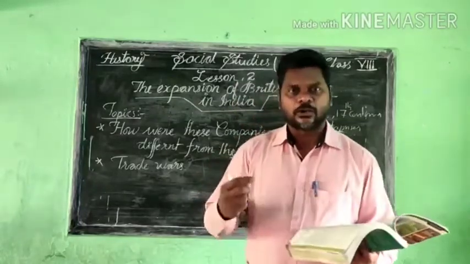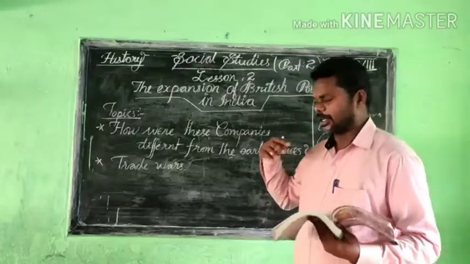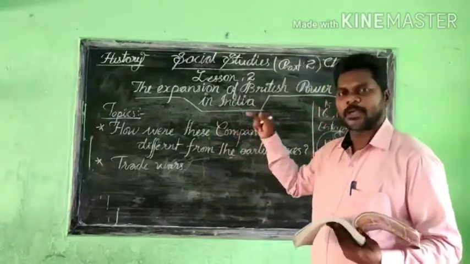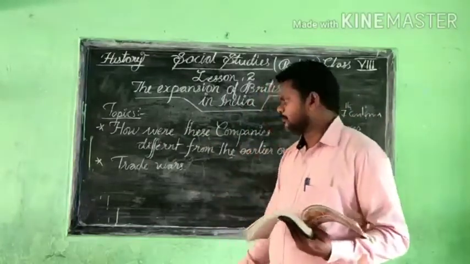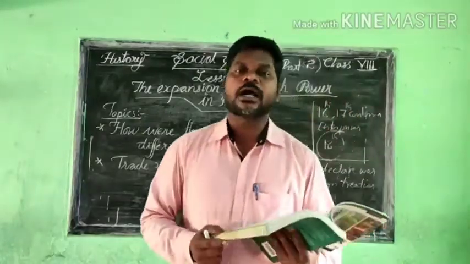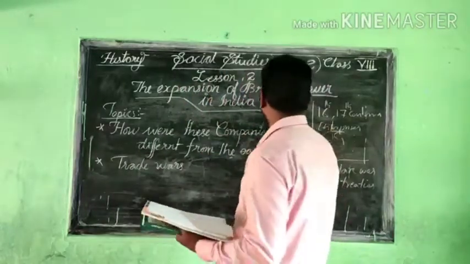You know that French companies are there, Anglo-Indian companies are there, European companies and British companies are there. So many different types of companies from Europe also came here with the help of their own governments. If we want to get more profit from India, we have to start the monopoly. I already explained, mono means single.